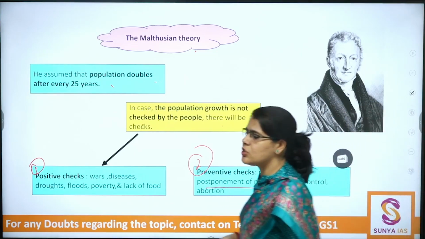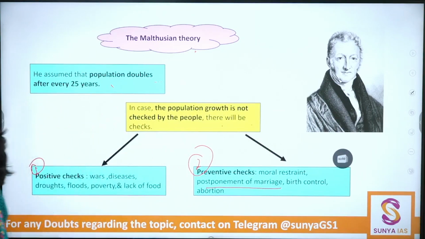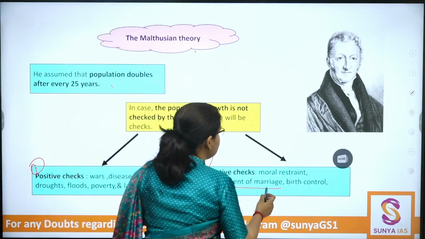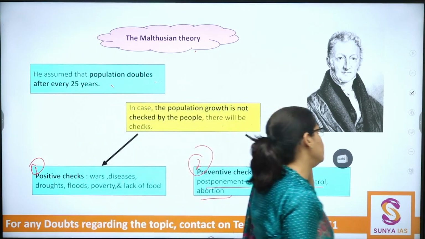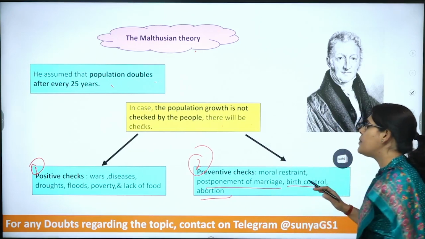Postponement of the marriage, which will expose a child to less reproductive age span. We have already understood that. So postponement of marriage, birth control, abortions, etc. All of them are preventive checks.